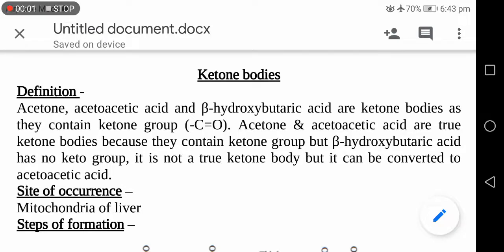Hello everybody, today's topic of discussion is ketone body. Acetone, acetoacetic acid and beta hydroxybutyric acid are called ketone bodies.